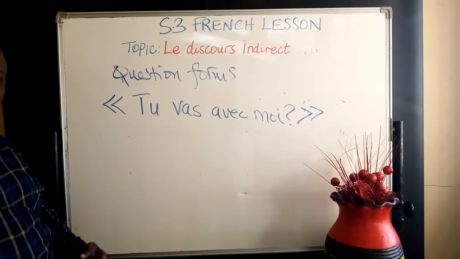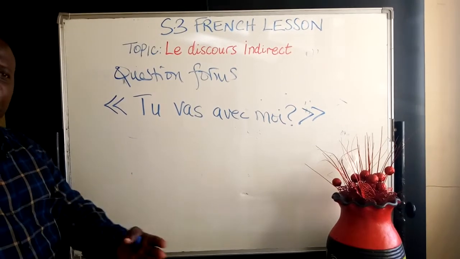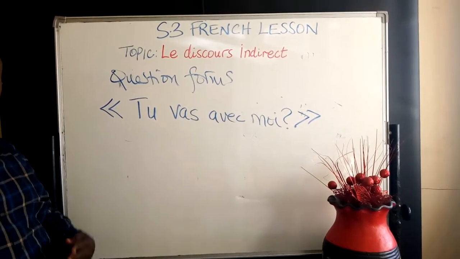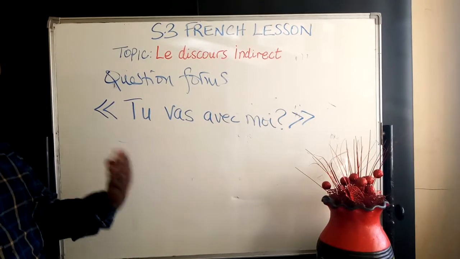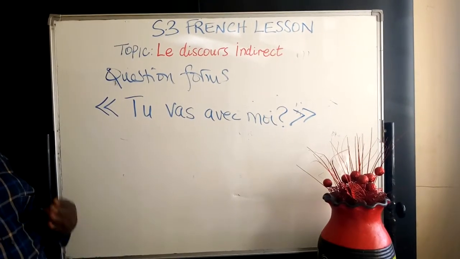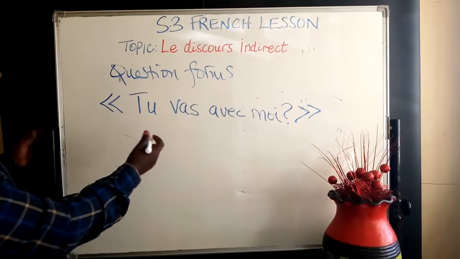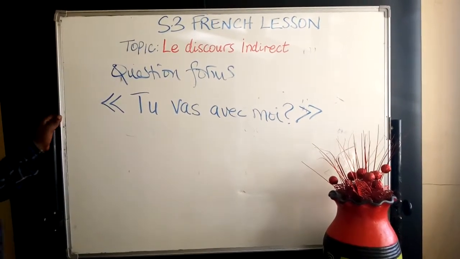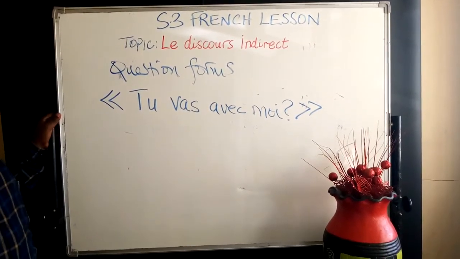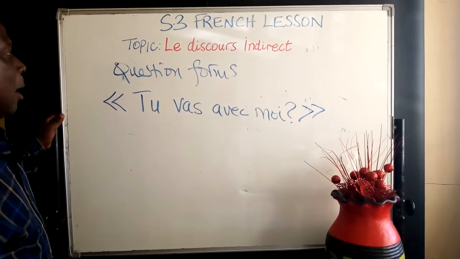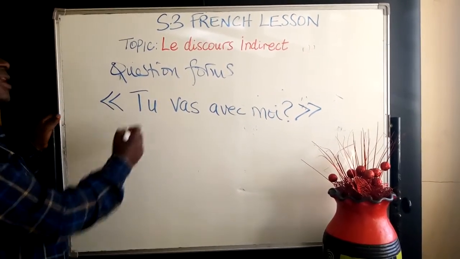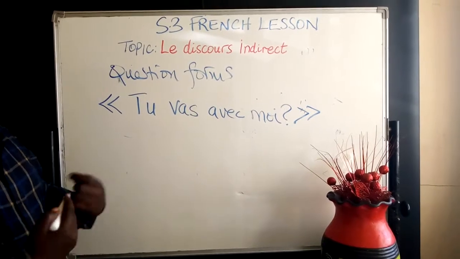I repeat because I want you there in your sitting room, in your living room, to repeat and pronounce this French so that you can teach yourself how to pronounce French. So I repeat this example. The question is, tu vas avec moi? Are you going with me? So this time he didn't say, but he asked.